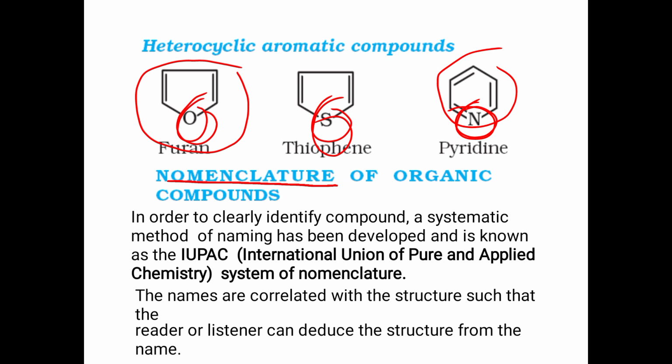In order to identify a compound clearly, we need a systematic method of naming. The systematic method of naming that was developed is known as IUPAC, that is International Union of Pure and Applied Chemistry. It is a system of nomenclature. IUPAC gives the name for all compounds in chemistry. So the names are correlated with the structure, and from the structure we can deduce the name.